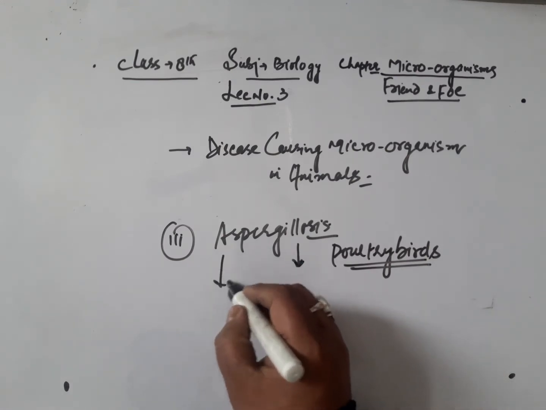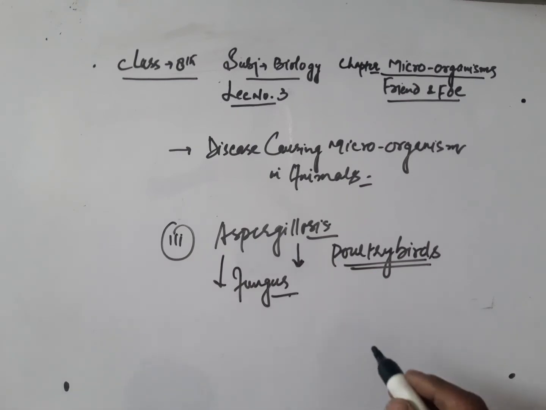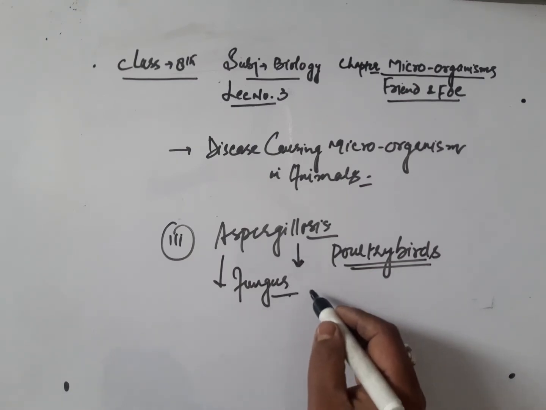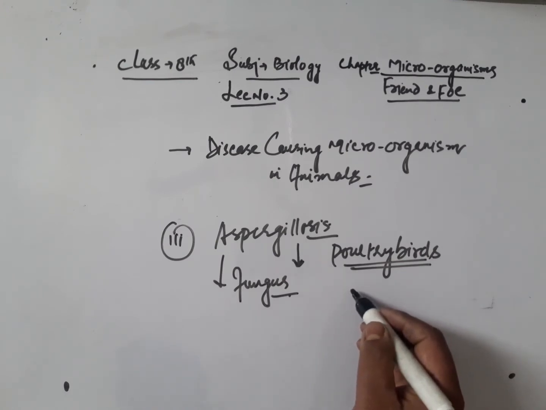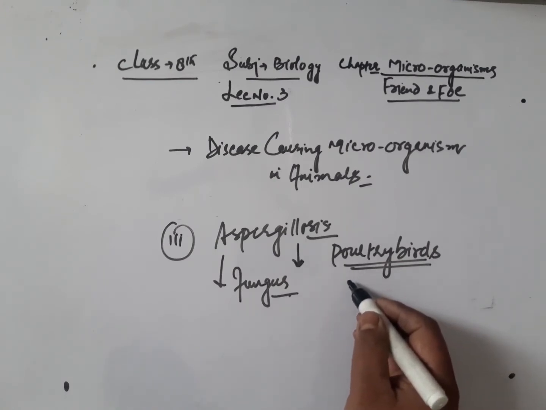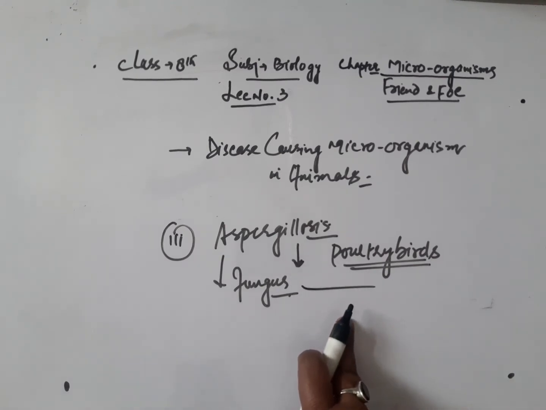And it is a fungus disease. We call it a fungal disease caused by fungus. Thus, aspergillosis is a fungal disease of animals. The causative microorganism of aspergillosis disease is a fungus. Remember that. So these were the three diseases that are caused in animals.